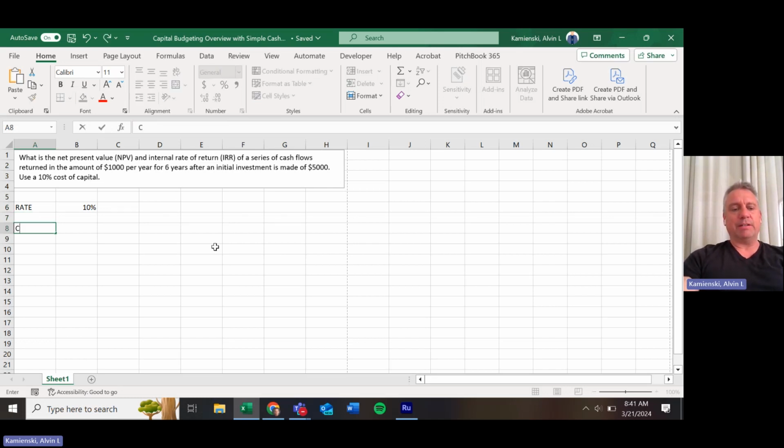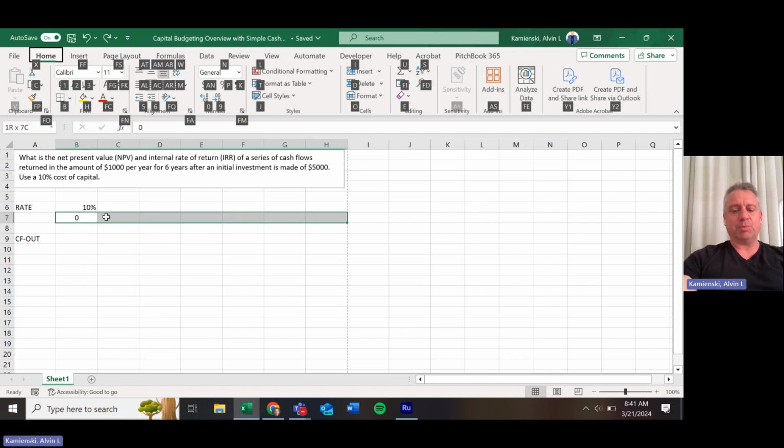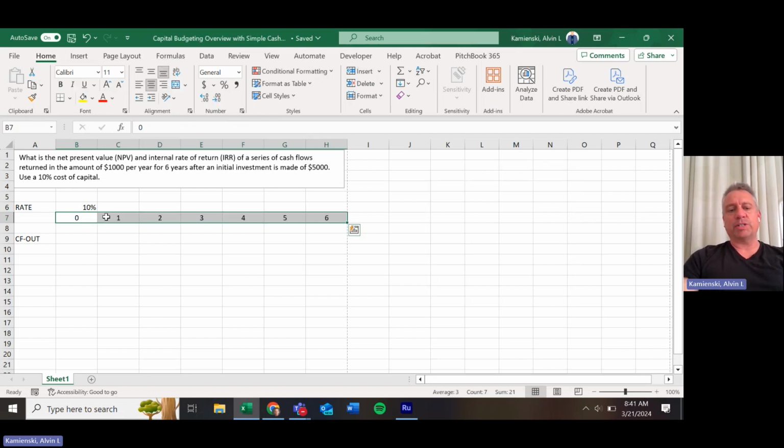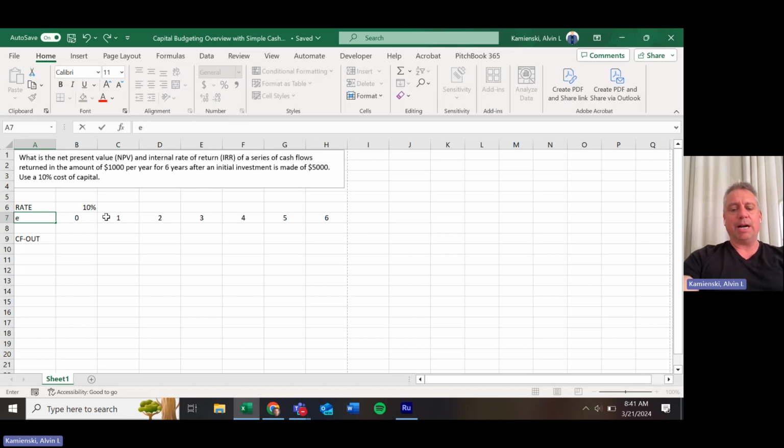We also then think of our cash flows as going out as having a series of cash flows that start with the immediate investment period, which we call period zero. Period zero then extends itself into the analytic period, which for us in this case would be the 6 years worth of returns that you could get by making this initial investment of $5,000.